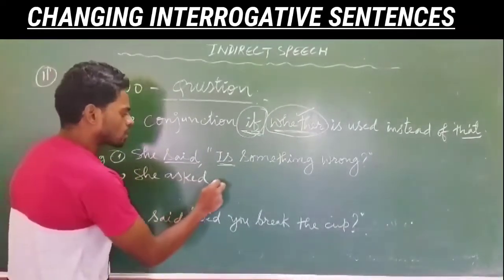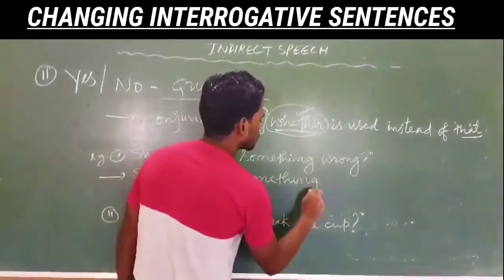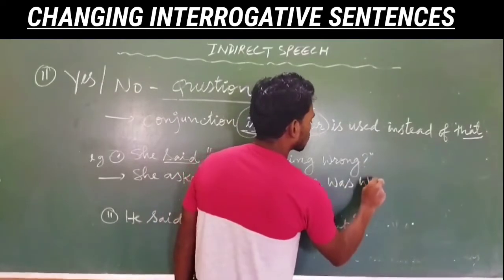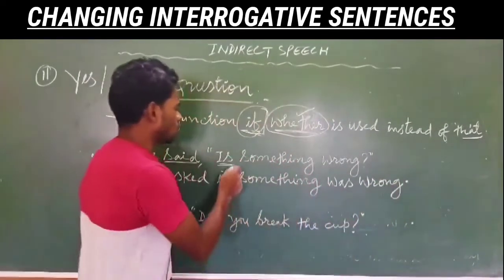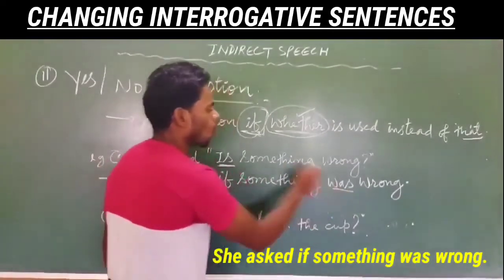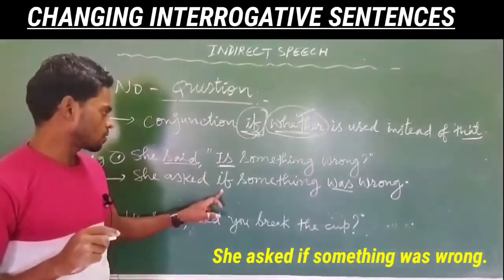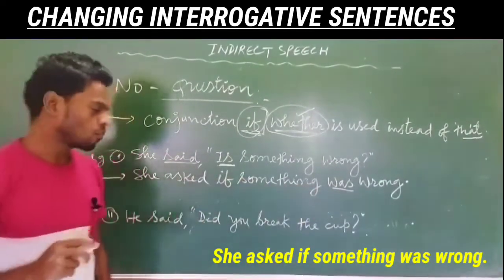So she asked if something was wrong, and at the end full stop. So is changes into was. So she asked if something was wrong, and at the end full stop.